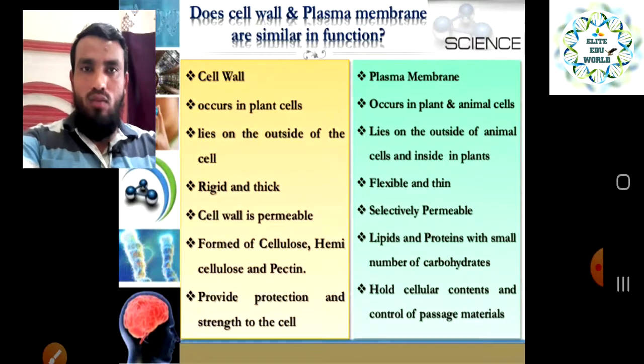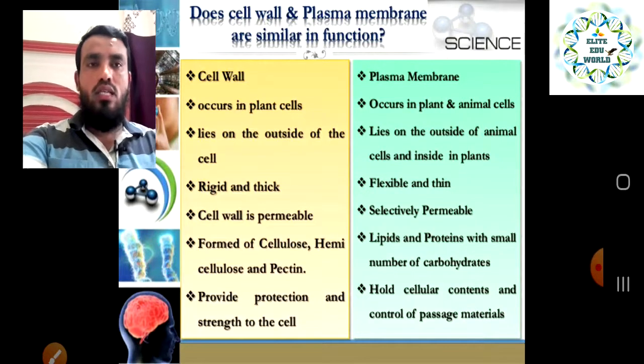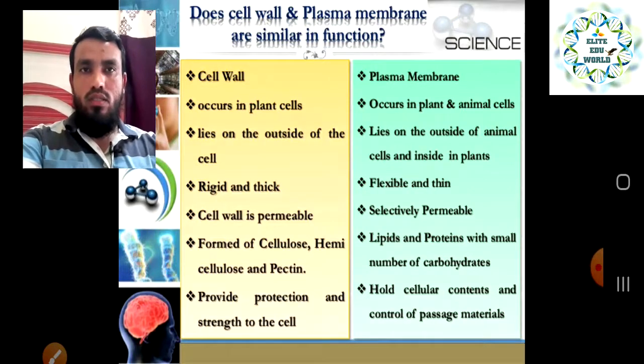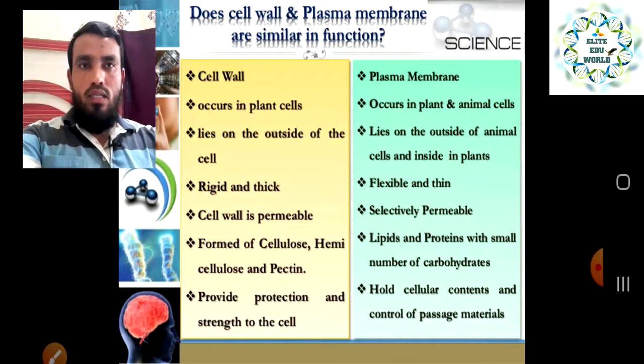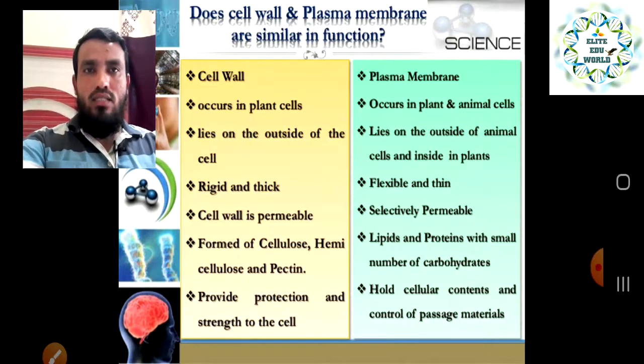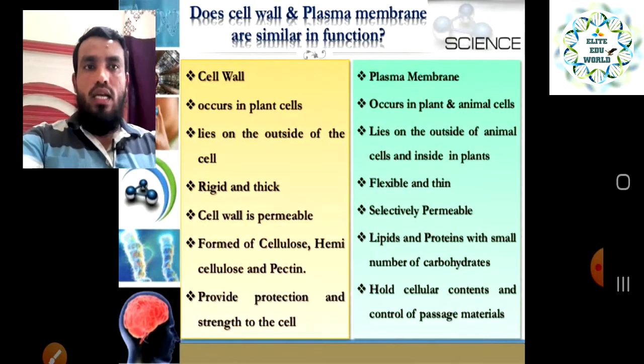Number 1, the cell wall occurs in a plant cell. Cell wall is present only in the plant cell, and in the animal cell the plasma membrane is there, and we do not have the cell wall. The plasma membrane occurs in both plant and animal, because the plasma membrane is a second layer. In the plant cell also, after the cell wall there is a plasma membrane, but in the animal cell we directly have the plasma membrane. The next point is the cell wall lies on the outside of the cell. This is the external-most layer of the plant cell, and the plasma membrane lies on the outside of the animal cell and inside in the plant cell.